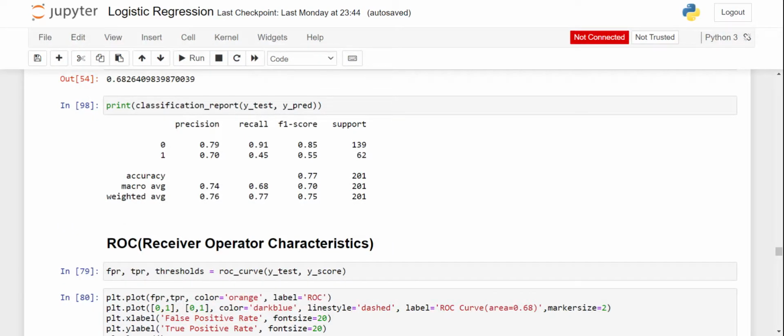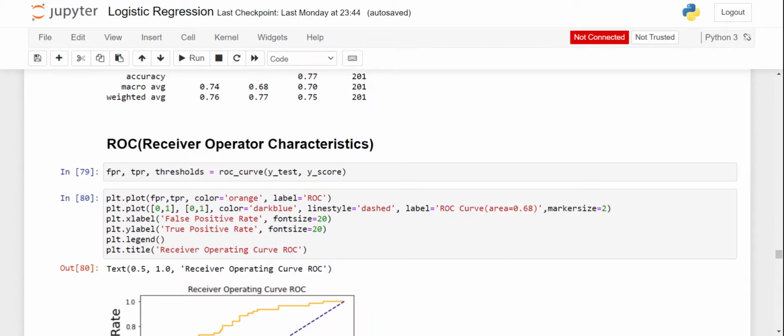FPR means false positive rate, TPR means true positive rate, and normally we use a threshold of 0.5. If the function gives a value greater than 0.5, we consider it 1, and if it is less than 0.5, it is considered 0. 0 means no, 1 means yes, the person has diabetes. So this ROC curve will give the thresholds, TPR and FPR with regard to our y score and y test.